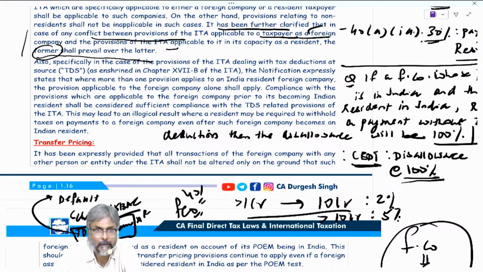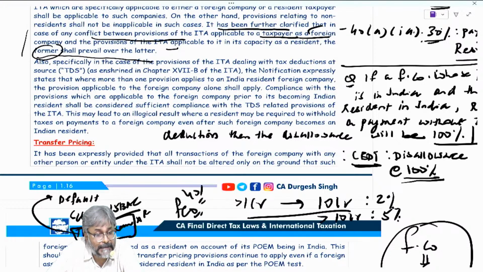The classic example again, salaries: standard deduction is not available if you go with the default scheme. In house property also, if the house property is a self-occupied property, remember there is a 2 lakh deduction of interest. Those are not available. Chapter 6A, almost all are not available except for 2 or 3 items.